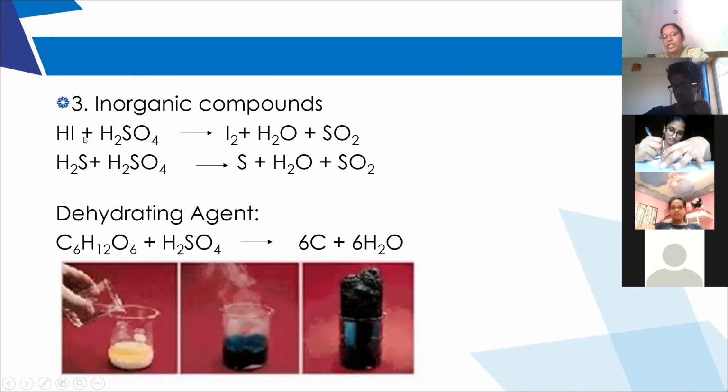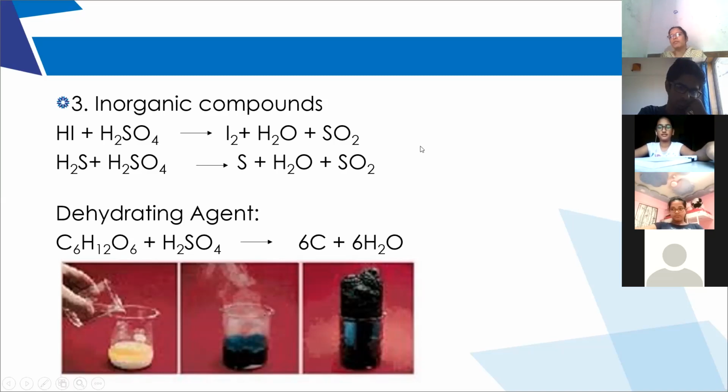If we take hydrogen iodide and add concentrated sulfuric acid, we will get iodine. If we take hydrogen sulfide, we will get sulfur. If we take hydrogen chloride, what will we get? Chlorine. So these three are the oxidizing properties of concentrated sulfuric acid.